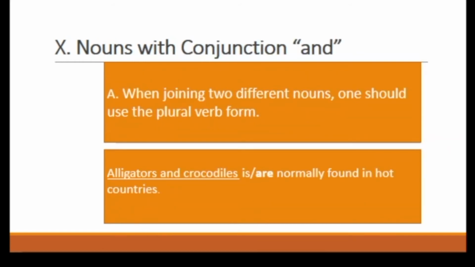Rule number 10. Nouns with the conjunction and. There are 4 sub-rules under this. The first one is, when joining two different nouns, one should use the plural verb form. Let's try to answer this. Alligators and crocodiles are normally found in hot countries. The answer is are. Why are? Because there are 2 different nouns, alligators and crocodiles.